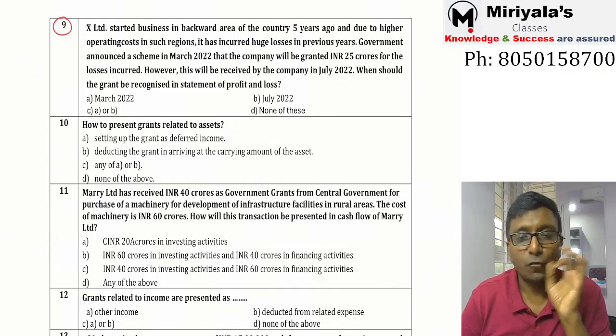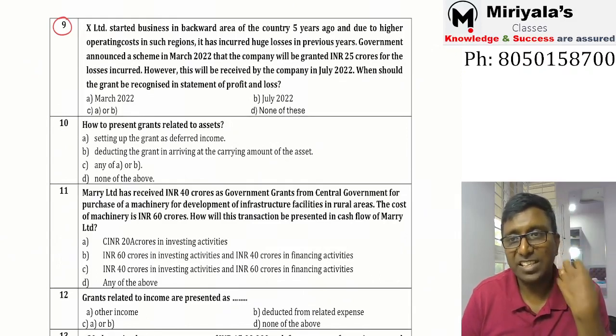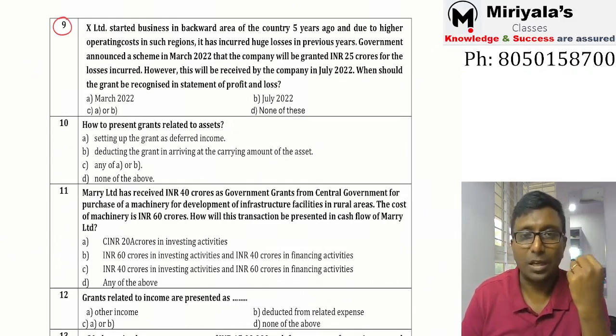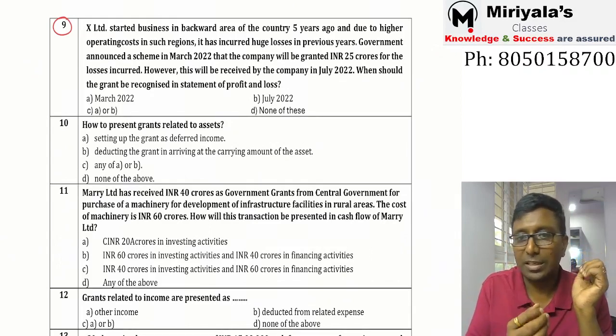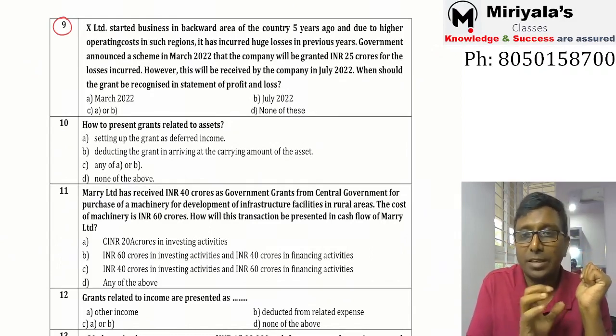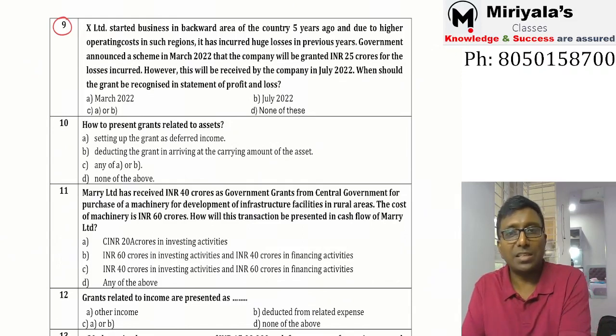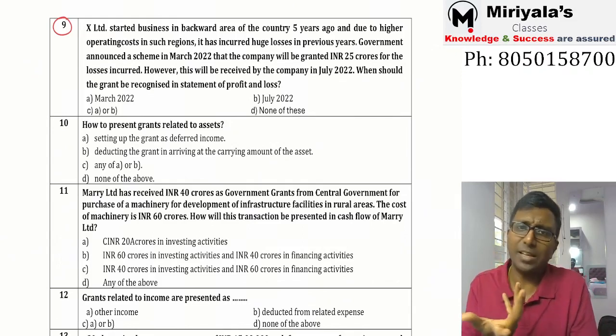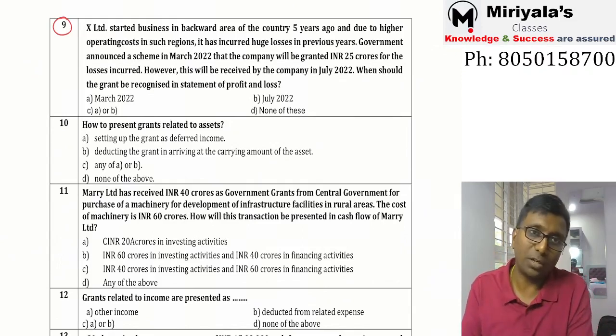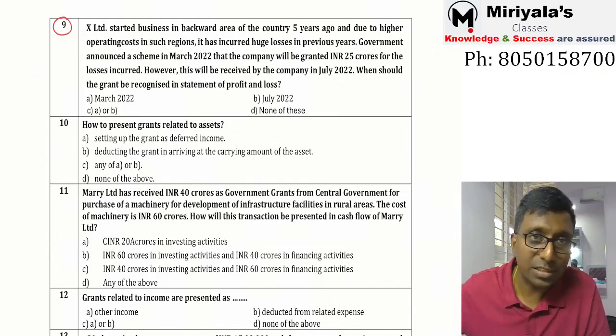Not in the month of July, my dear. See, whenever there is a reasonable certainty, correct? I told you already. Receivable also is fine. It is not necessary that actual receipt should be there. When did I say like this? We never spoke like that. Correct? Actual receipt is not required.